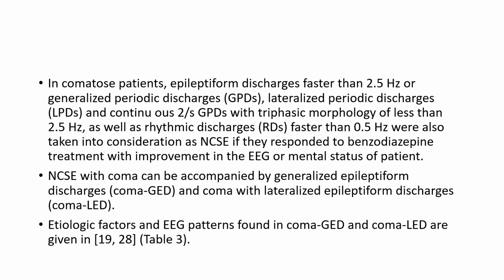In a comatose patient, epileptiform discharges faster than 2.5 Hz and generalized periodic discharge, lateralized periodic discharge, and continuous 2 per second generalized periodic discharge with triphasic morphology of less than 2.5 Hz, as well as rhythmic discharge faster than 0.5, are also taken into consideration as non-convulsive status epilepticus if they responded to benzodiazepine treatment with improvement in EEG and mental status of the patient.